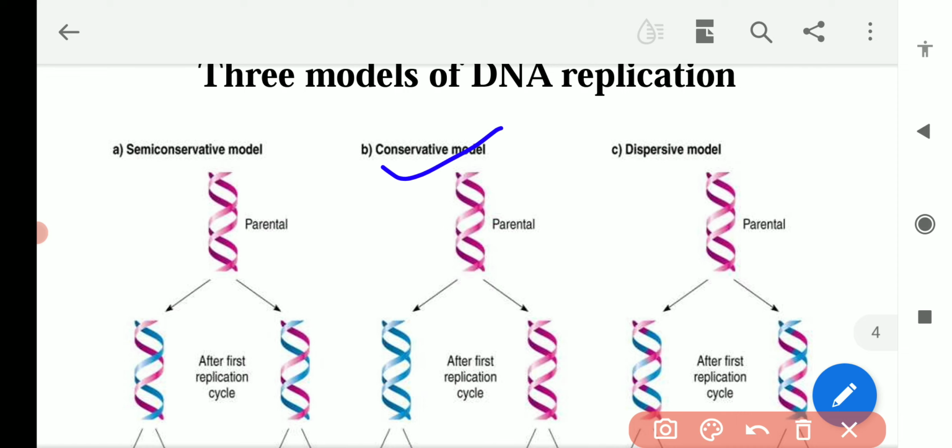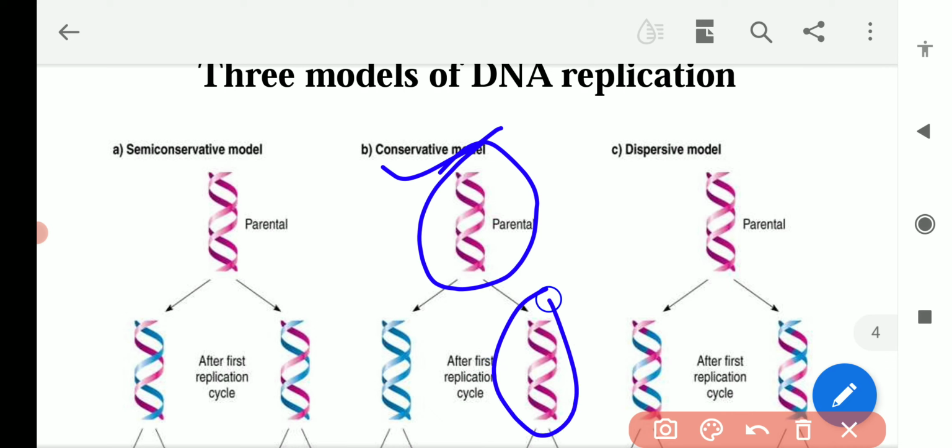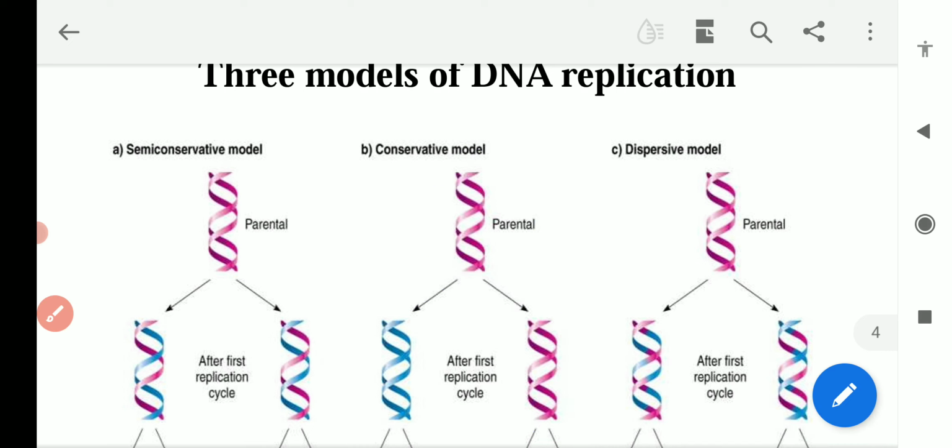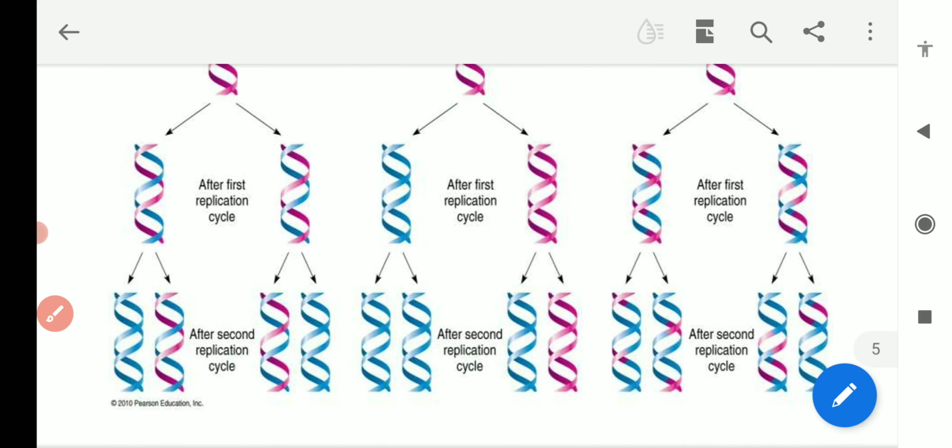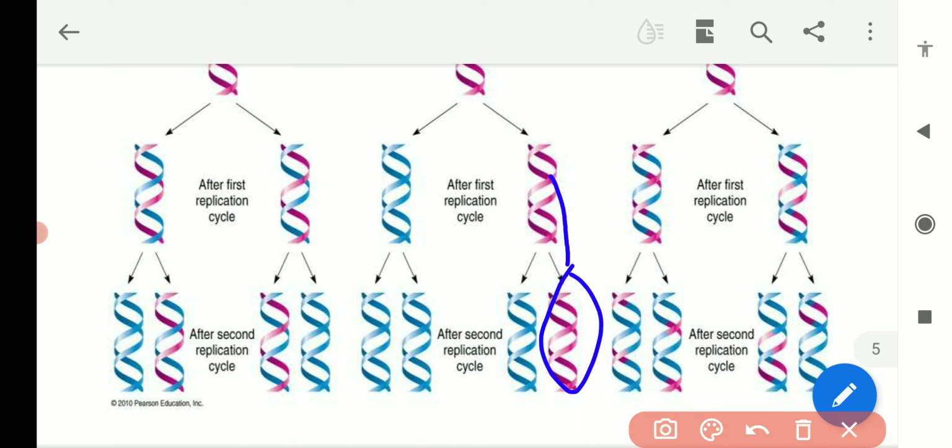Now, what is the conservative model? This is the parental DNA. The conservative model said that this will stay as it is and go to the next generation, and a completely new DNA molecule will be synthesized. In the next generation also, this will go as it is and a new one will be synthesized, and here this will go as it is and a new molecule will be synthesized.